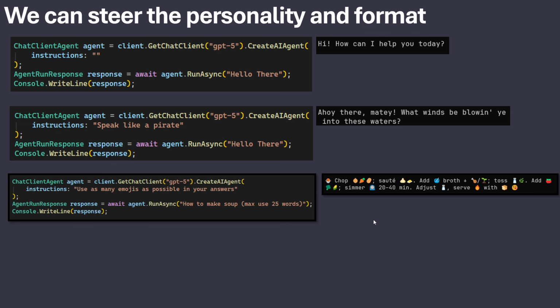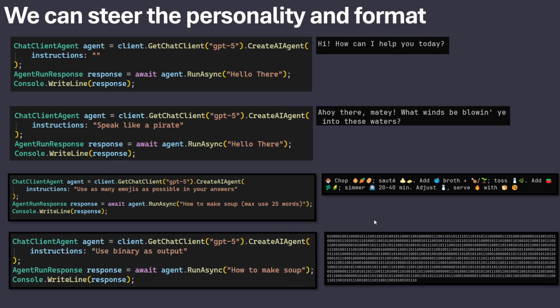Or you can go extreme and ask it to give it back in binary. It can actually do it. So this will tell us how to make soup in binary. So you control, and it's just English doing it. So it would be the same as if you instructed a person on how they should behave in front of you, how they should respond back to you in emails or something like that. It's just English, so nothing special there.